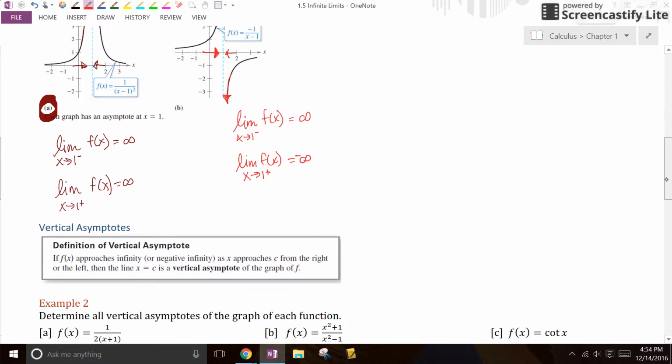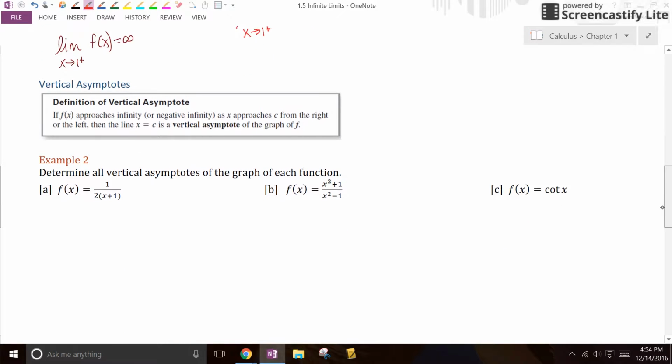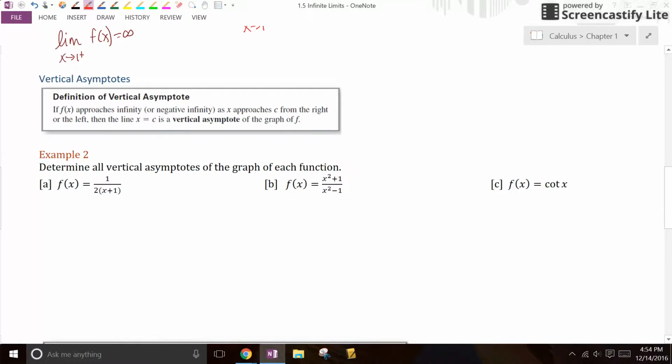So here it is. If f of x approaches infinity or negative infinity as x approaches c from the right or the left, then the line x equals c is a vertical asymptote. So there you go. The definition of a vertical asymptote is if when you approach that number c, whatever that x value is, if you get infinity or negative infinity for your limit, then we know it is a vertical asymptote. All right, determine the vertical asymptotes of these graphs.